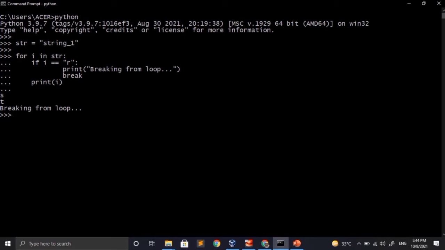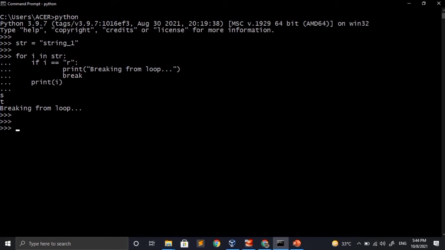So what is actually happening here is, it will first go and check the condition if the first character is equal to r. If not equal to r, then it will go to the print statement and print. Similarly for the second iteration, and in the third iteration when i is equal to r, in that case the break statement will be executed and we will break from the loop.